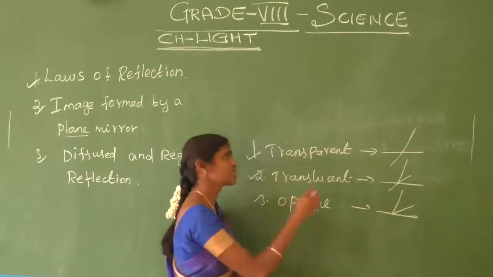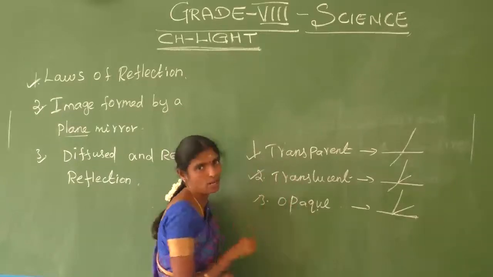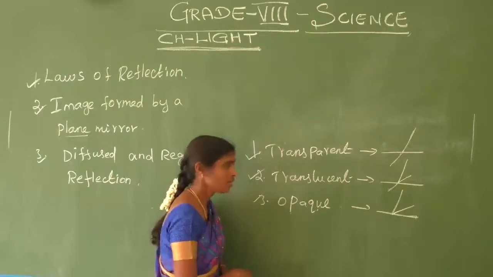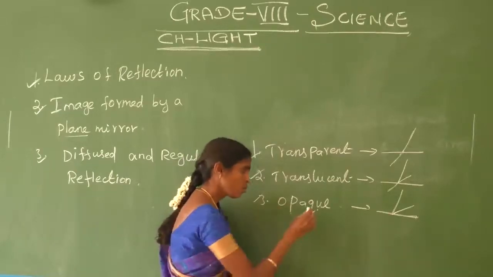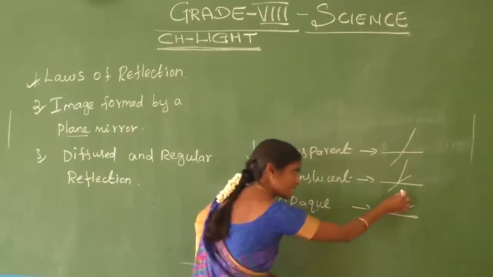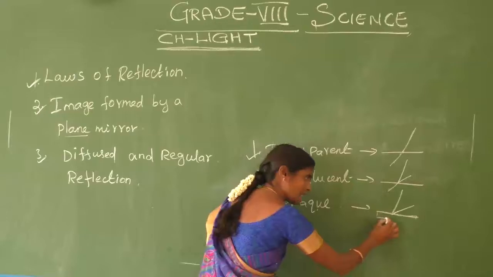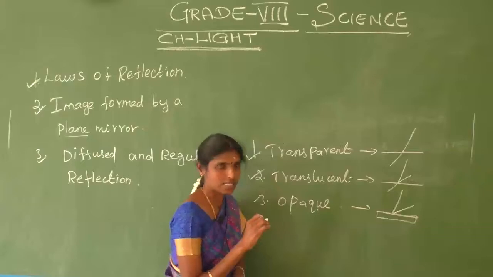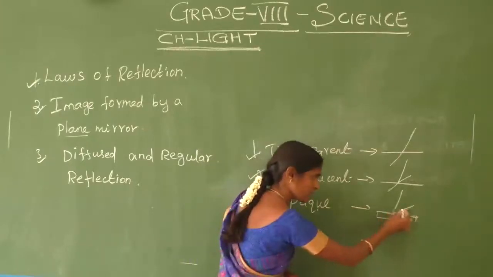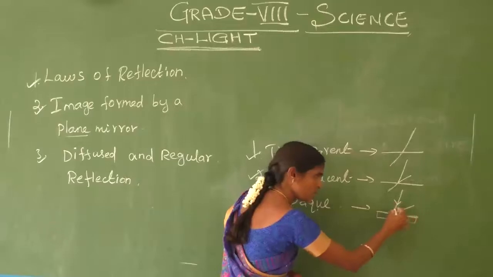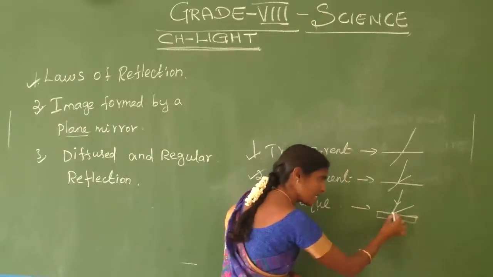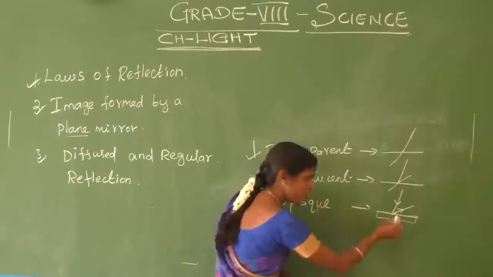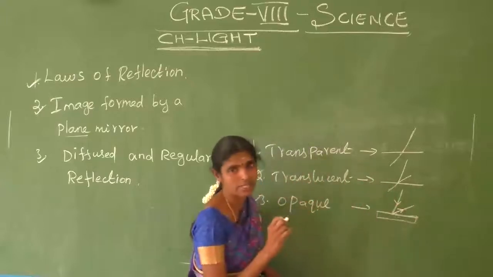We already discussed transparent, translucent and opaque objects in 6th and 7th standard. When light rays fall on an opaque object, the light rays are fully reflected from the surface of the opaque object.